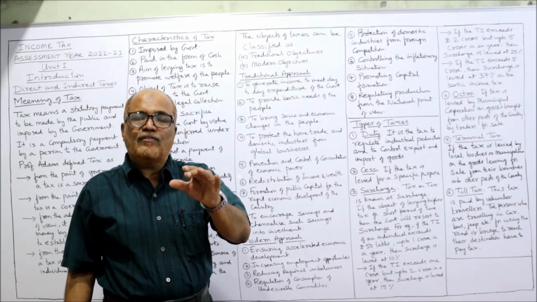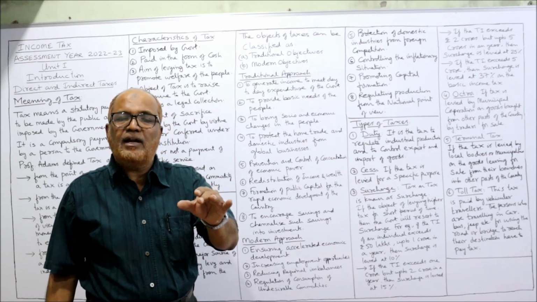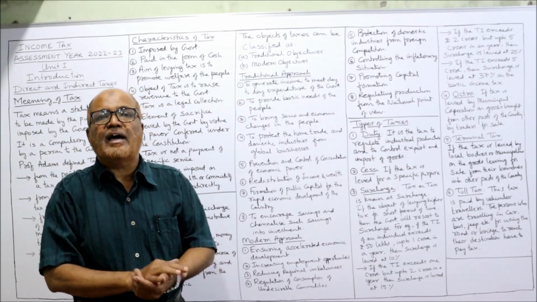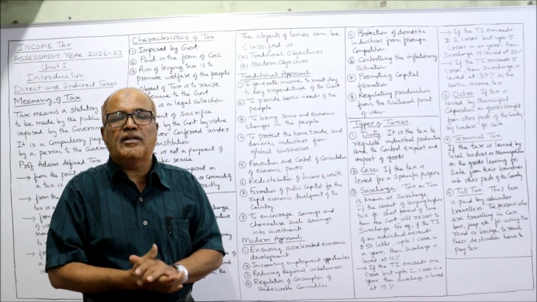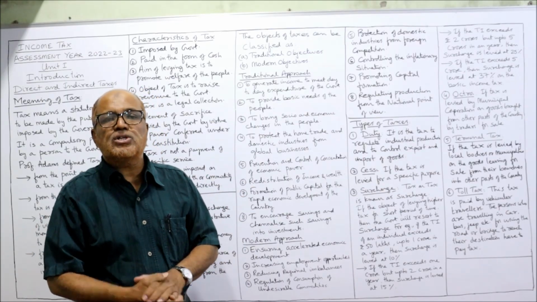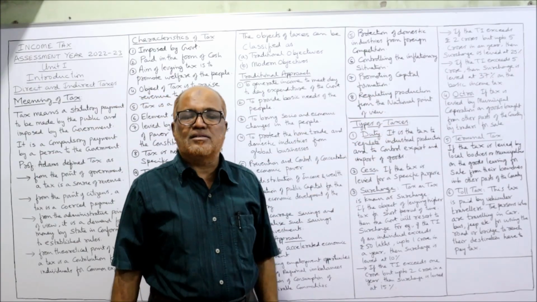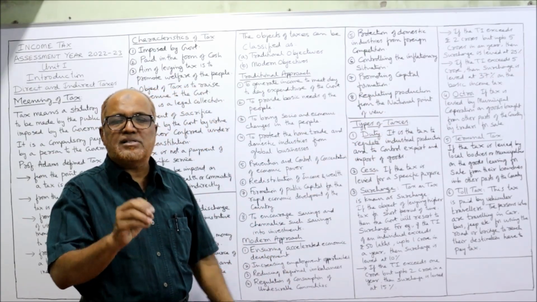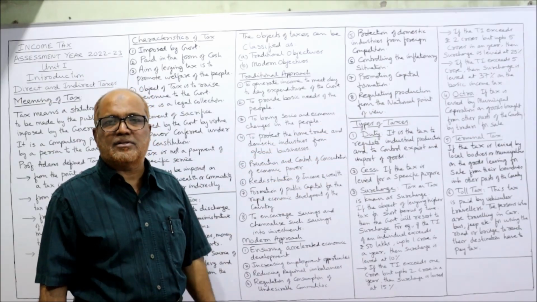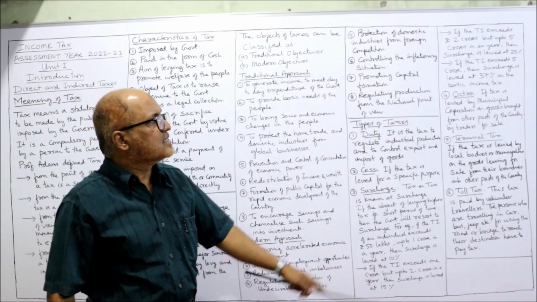If the income of the individual is more than 5 crore during the previous year, then the surcharge rate is 37%. These are the different rates of surcharge: 10%, 15%, 25%, 37%.